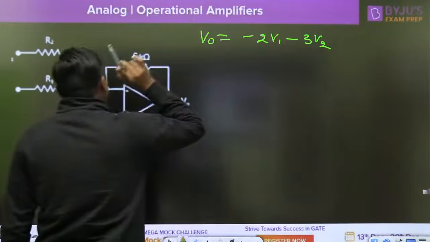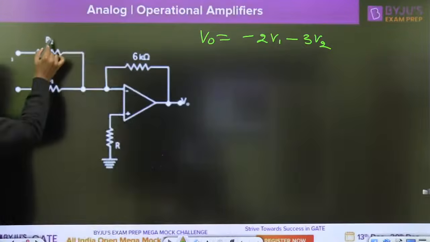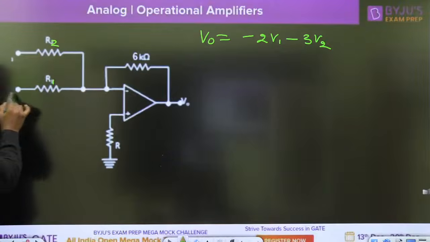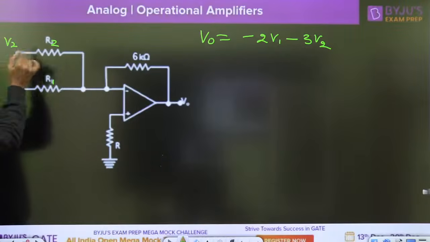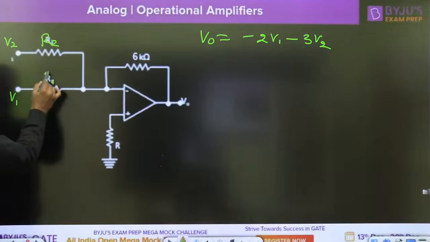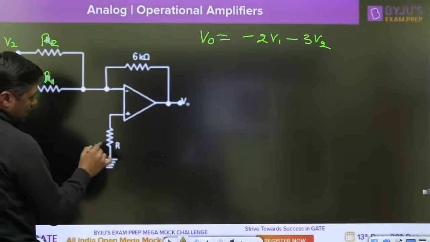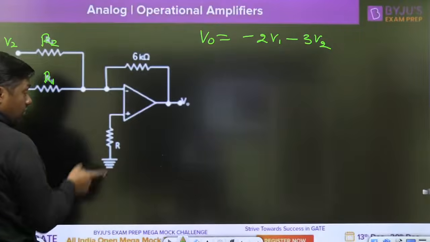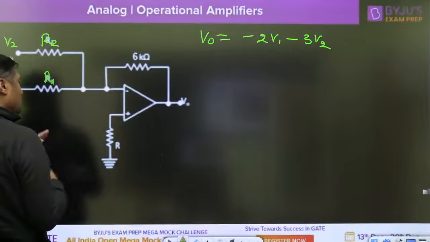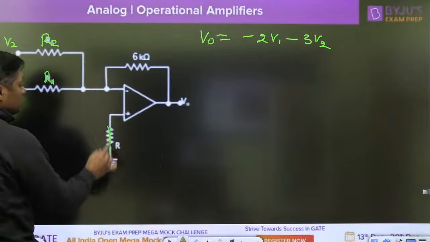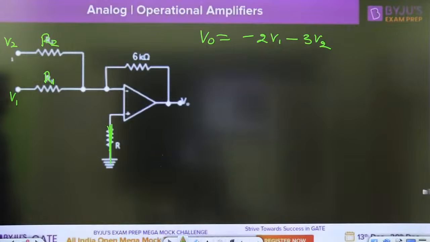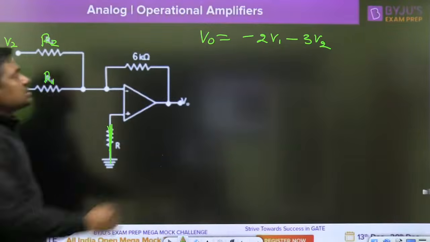Okay guys, this is R2, this is R1, V1 is connected, V2 is connected. It is a summer. Actually, what is it? Summer. It is just like a summer. Here we are connecting the R, right? Now, first of all, when we are solving the question, don't worry about this R. I will give you the explanation for this R. So it is just like an inverting summer.